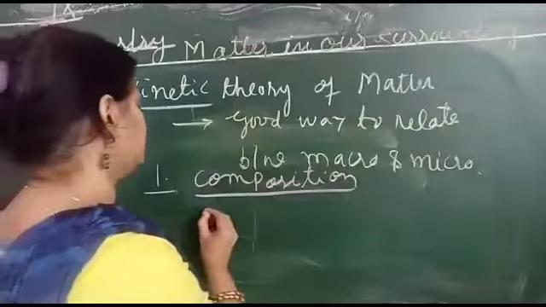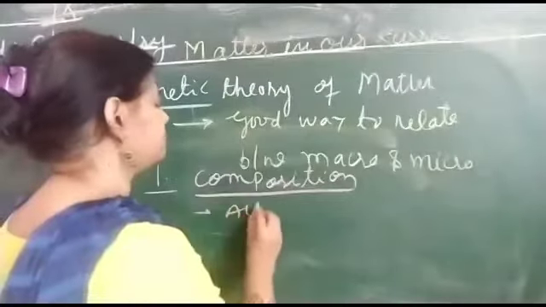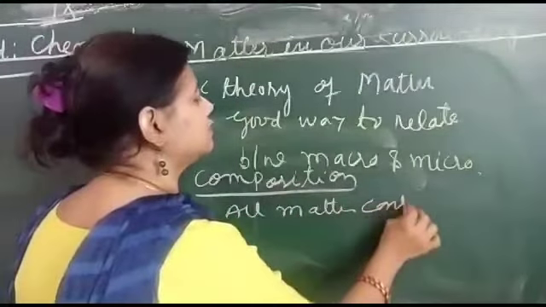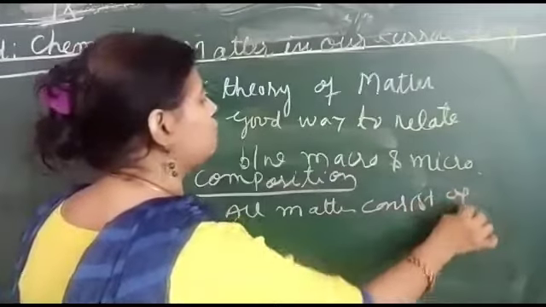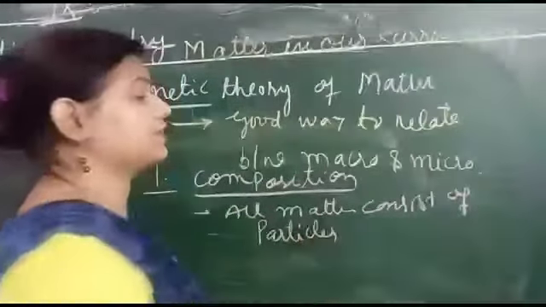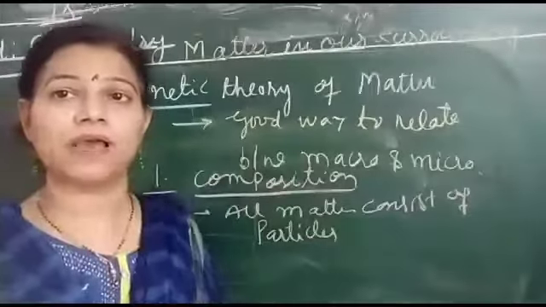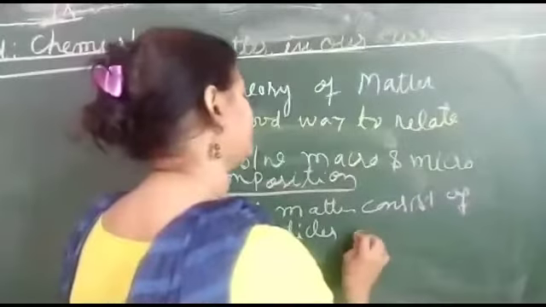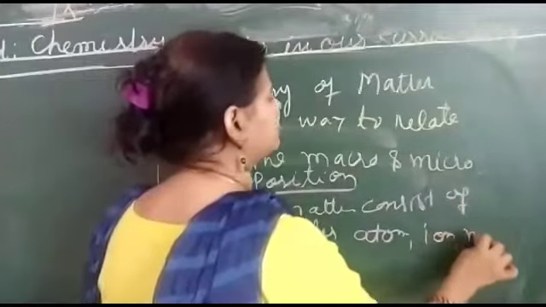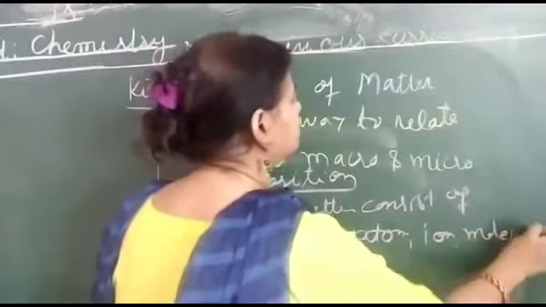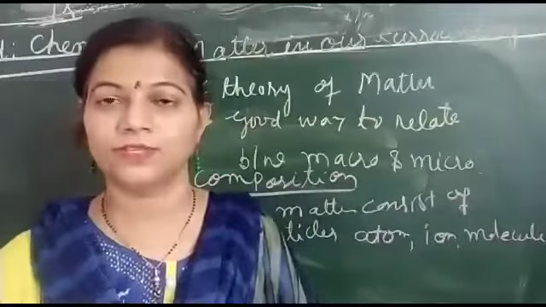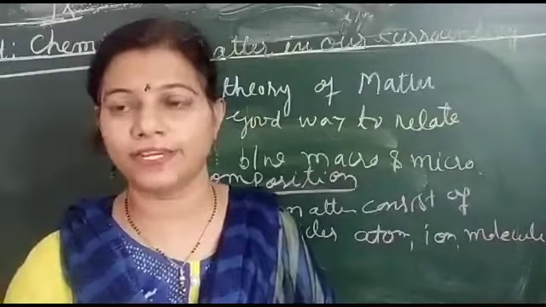So composition, what does it state? All matter consists of particles, right? It is a characteristic of matter also. And these particles may be an atom, an ion, or a molecule. Okay, so it is the first postulate of kinetic theory.